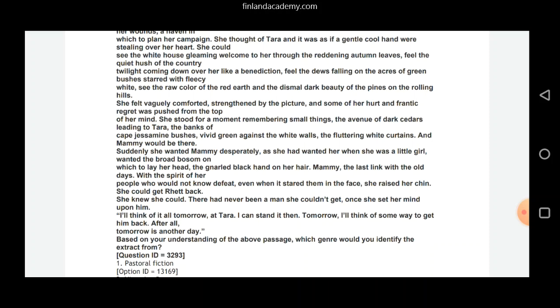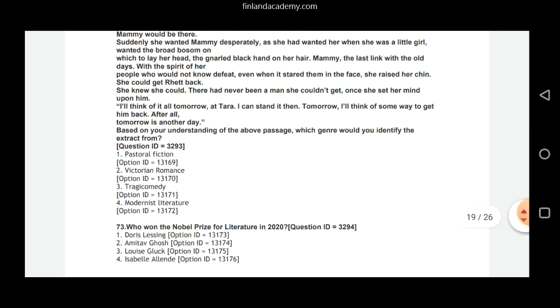So you see characters connection with nature, characters connection with simplicity, that explains that it is pastoral fiction, right? So option 1 is our correct answer here.